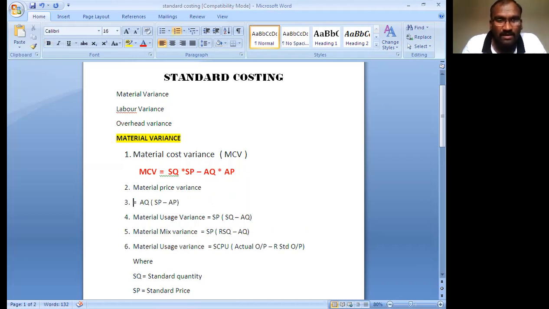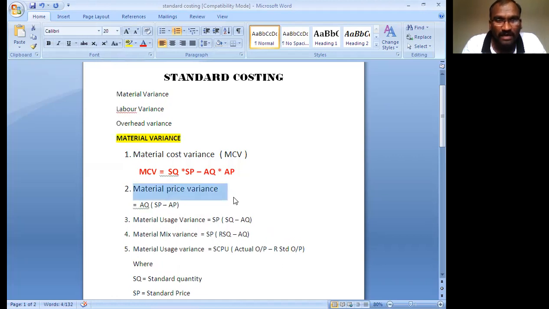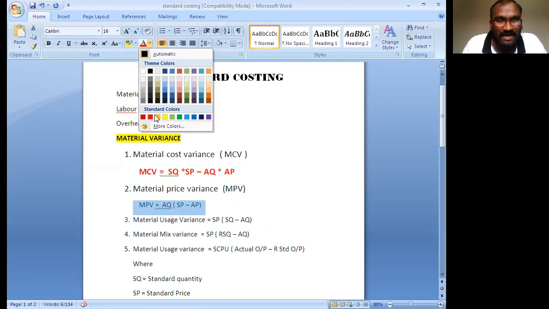Next one, material price variance, MPV. In the formula, MPV equals actual quantity bracket open standard price minus actual price.